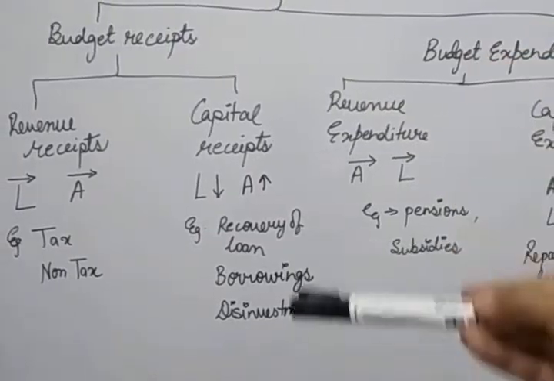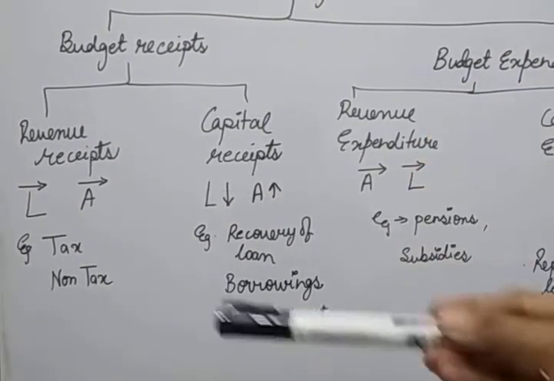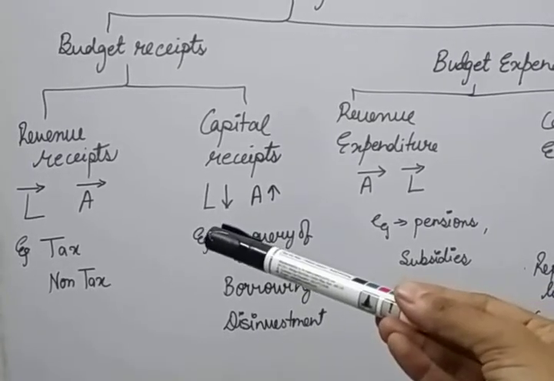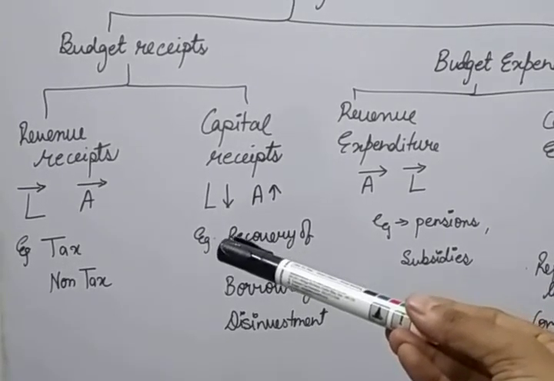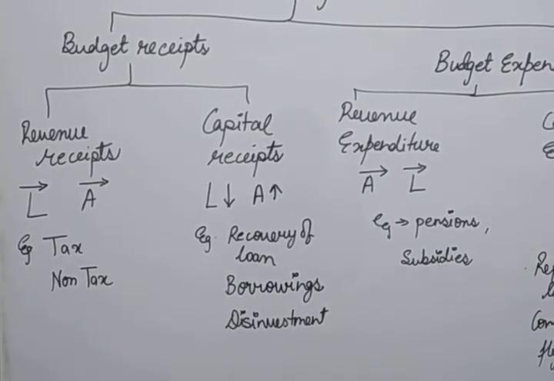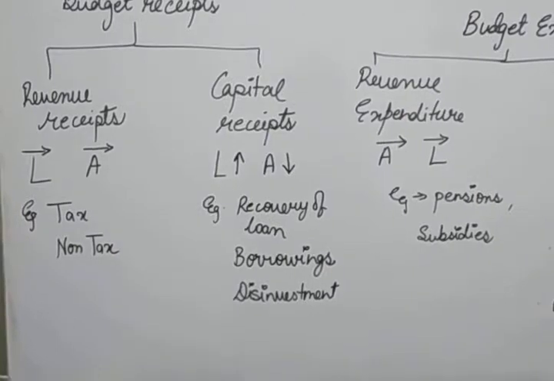Now, capital receipts. This is also revenue, this is also earning for the government, but capital receipts refer to those monetary receipts which either create liability for the government or reduce the assets of the government.